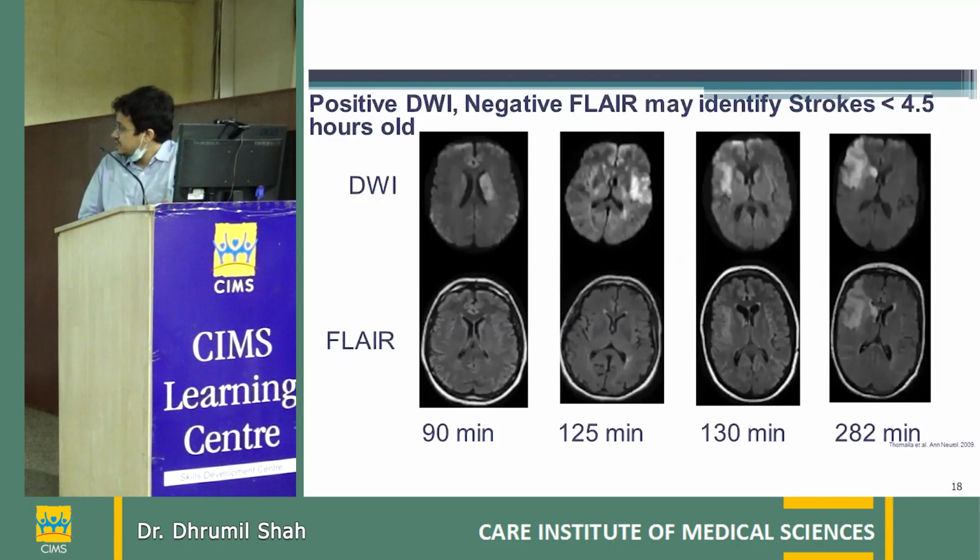So the late MRI shows this is the diffusion sequence and this is the FLAIR sequence. Diffusion and FLAIR changes are visible after 4.5 hours. But as you can see, before 4.5 hours, there is a mismatch between the deficit and here. So the diffusion-FLAIR mismatch suggests that the stroke is less than 4.5 hours old, so we can thrombolyse those patients.